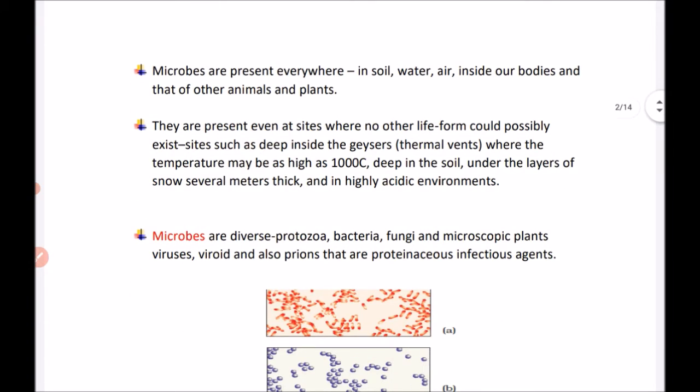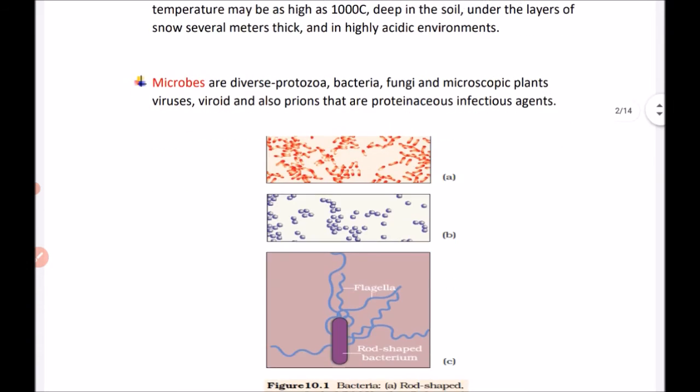Microbes are diverse: protozoa, bacteria, fungi or microscopic plants, viruses, viroids, and also prions, that are proteinaceous infectious agents. So these consist of a diverse group of organisms, and these are present everywhere: in soil, water, air, inside our bodies, and that of animals and plants. They are even present at sites where no life form could possibly exist.